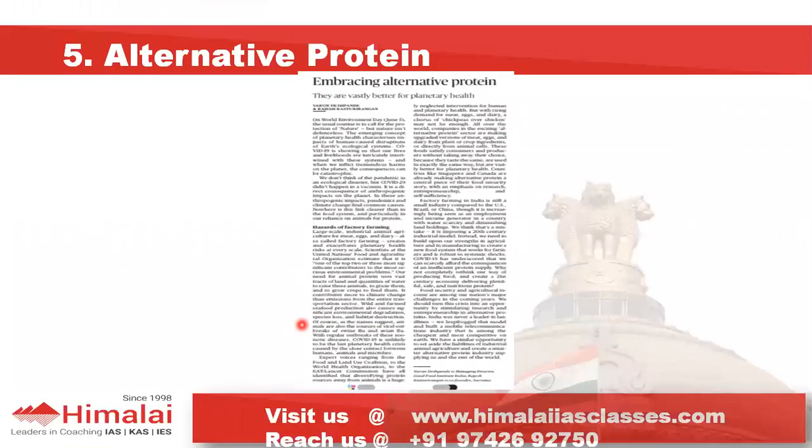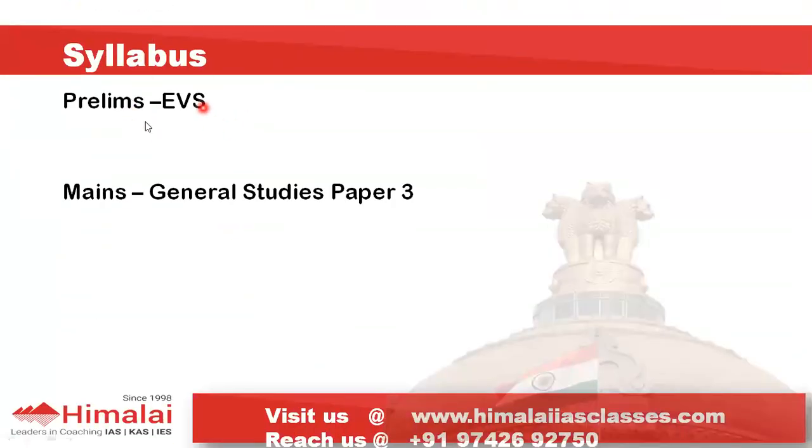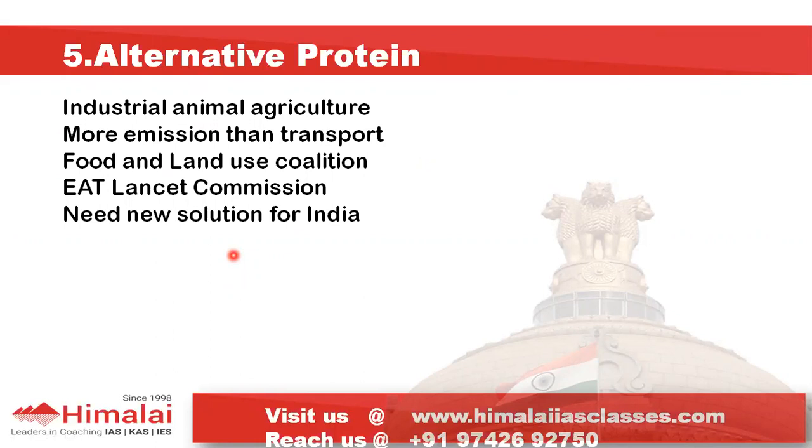The next article today is about 5th of June, World Environment Day. It talks about the alternative protein system, and this is part of environmental science, and that is also part of Mains General Studies Paper 3. So alternative protein is, as of now, all the protein which we consume is mostly from animals. Animals, either you give them grazing like grass or fodder, or you produce fodder crops to feed them. Then those animals are used to create protein, maybe in the form of meat or dairy products, and together they bring more emissions on the earth than the transport sector.